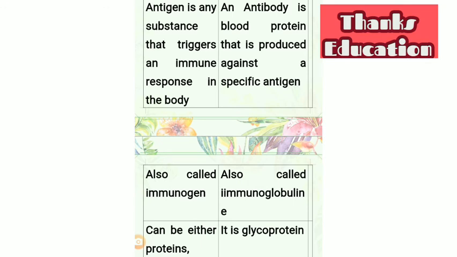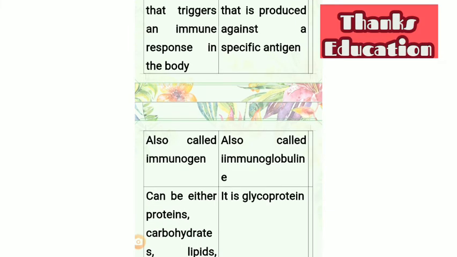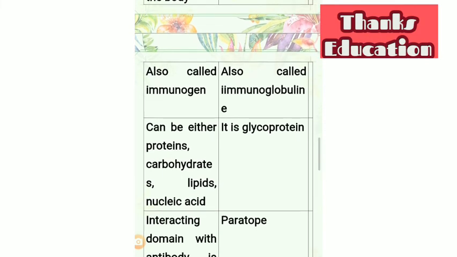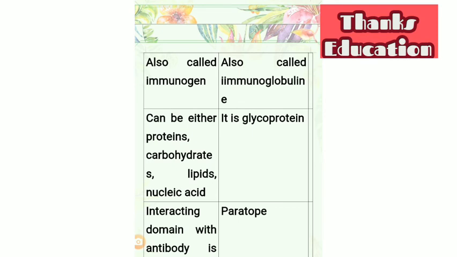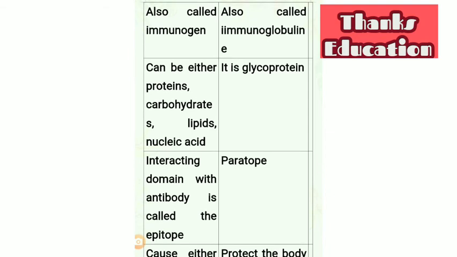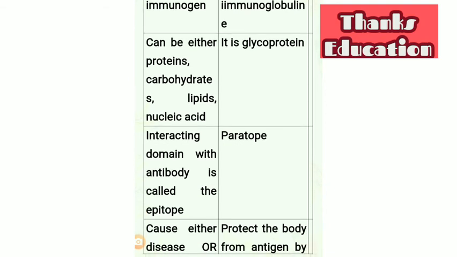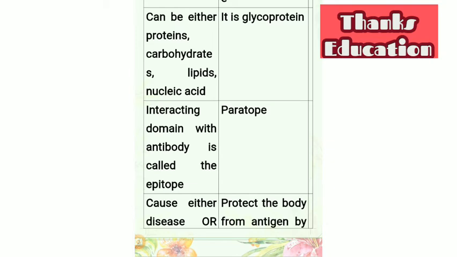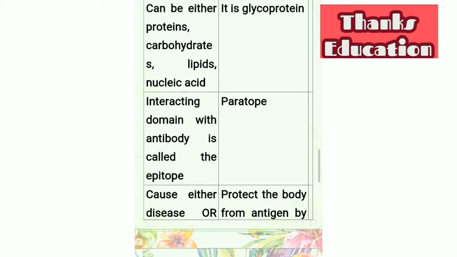Antigen is also known as immunogen, while antibodies are also known as immunoglobulin. Antigens can be either proteins or carbohydrates or lipids or nucleic acids, while antibodies are only glycoproteins in chemical nature. The interacting domain of antigen with antibody is called the epitope, while paratope is situated in antibodies.